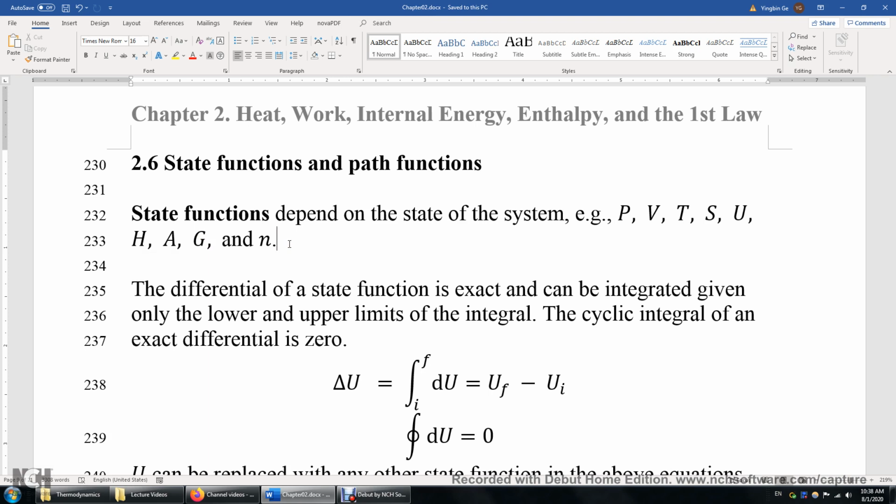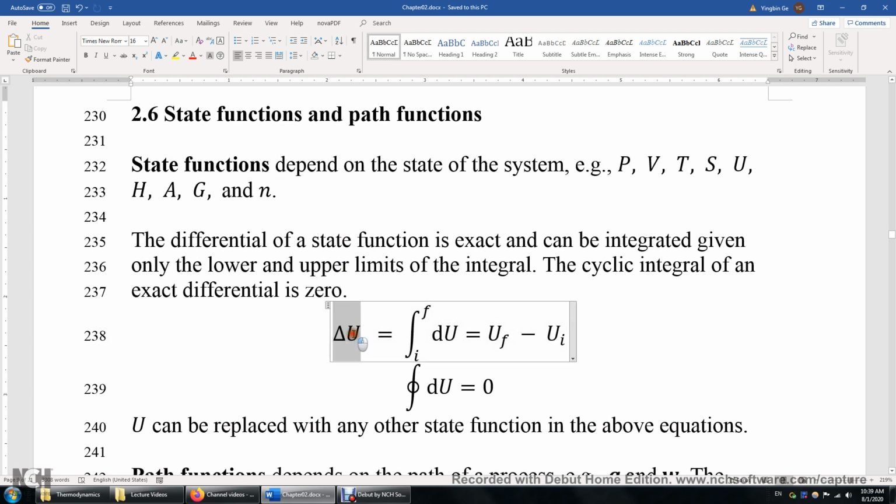The differential of a state function is exact. That means we can integrate the differential of a state function given only the lower and the upper limits of the integral. The cyclic integral of an exact differential is always zero. This is because the change of a state function is the integral of the exact differential of that function. Therefore, it's just U final minus U initial when we're talking about internal energy.